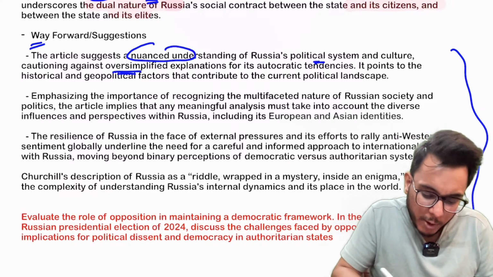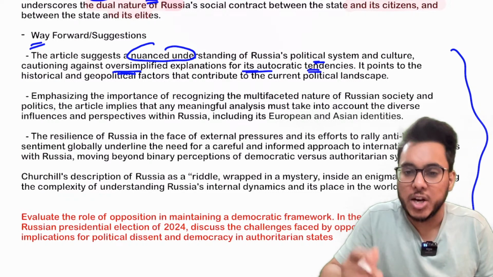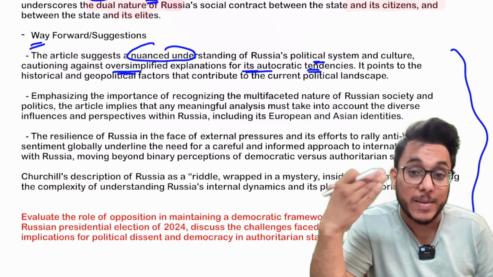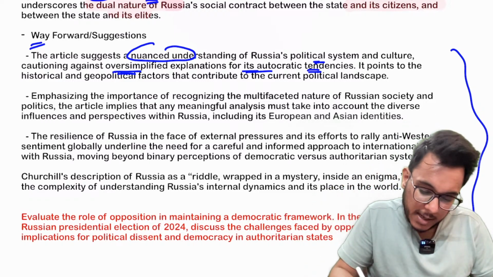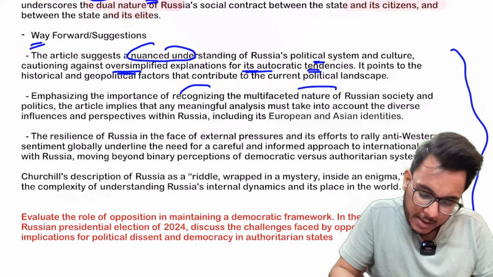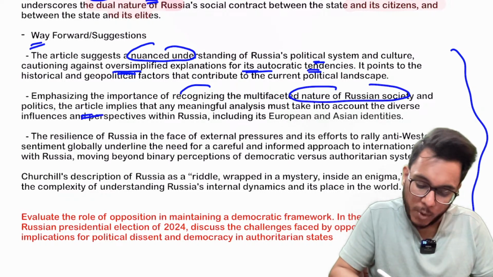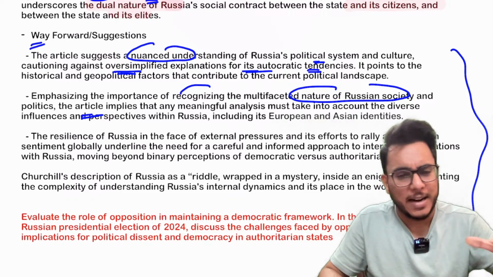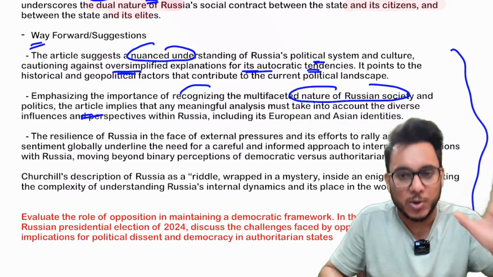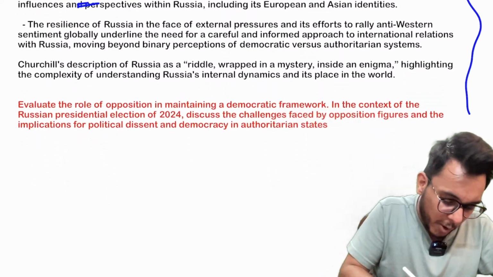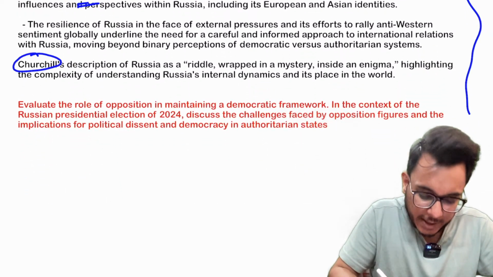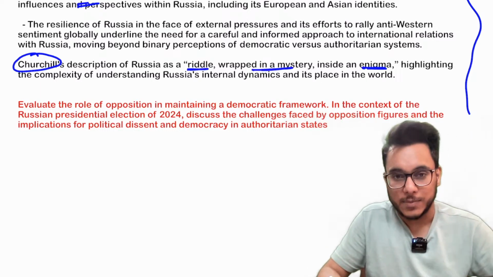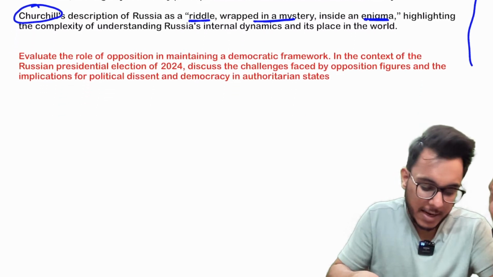We need not go for an oversimplified explanation that Russia is simply an autocrat who is ruling with brute power. No, there are many dynamics there. We also need to recognize the multifaceted nature of Russian society and Russian politics. Only keeping that in mind, we need to understand Russia, and understanding Russia is not very easy. Therefore, Winston Churchill also said that Russia is a riddle wrapped in a mystery inside an enigma. So understanding Russia is very complicated.